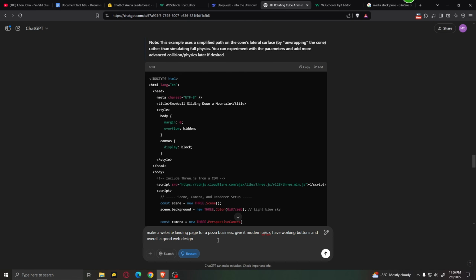And lastly, let's try something that I know many of you are interested in, and that is web development. So I'm going to ask the AIs to make a website landing page for a pizza business, to give it a modern UI/UX, and to also have working buttons and overall a good web design.